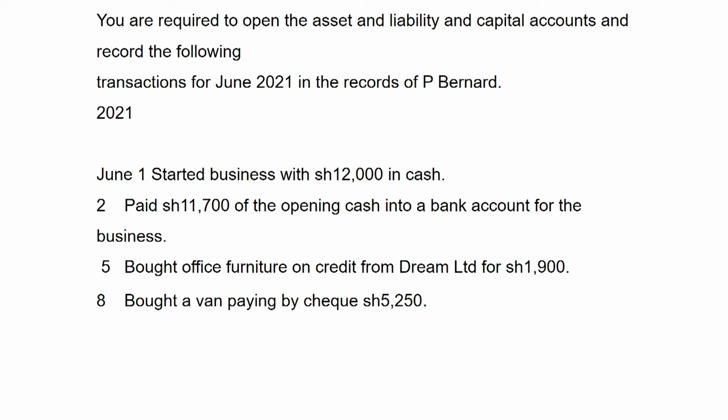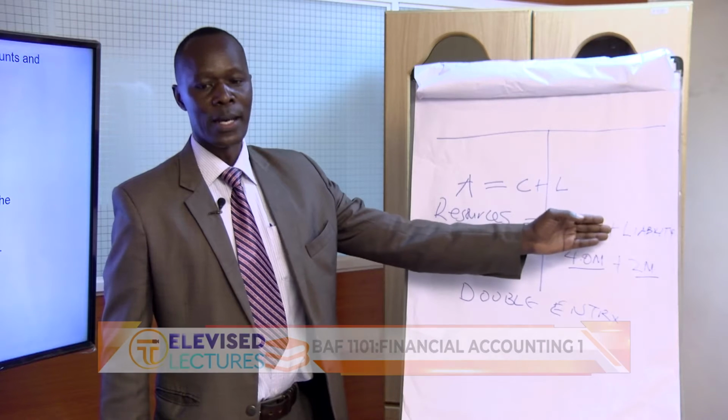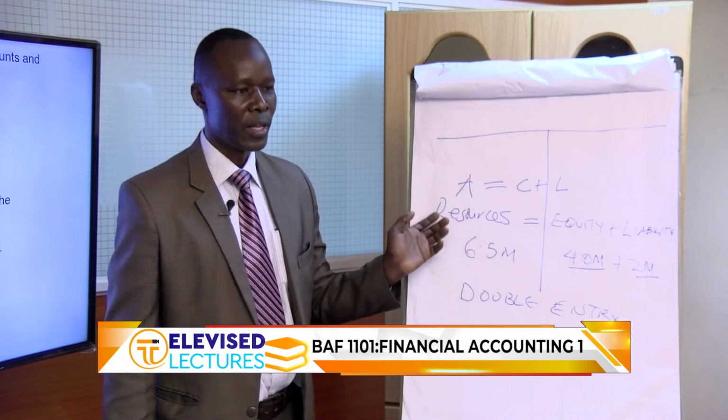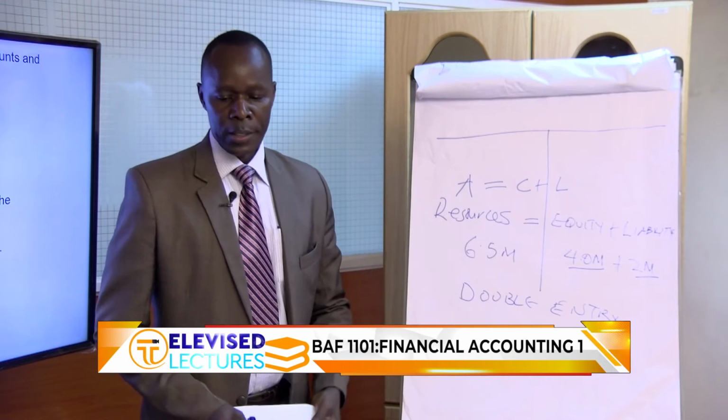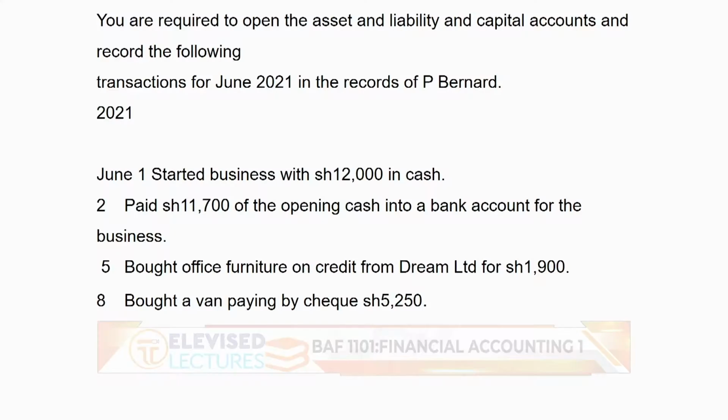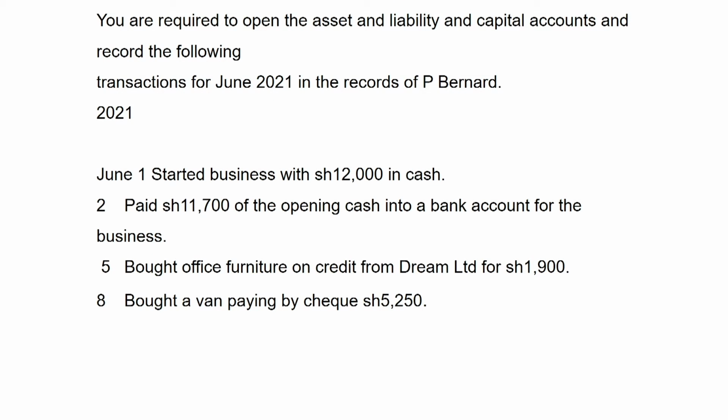As we mentioned before, each transaction has a dual effect. It must be recorded twice because it must show the assets and the other side, the claims against the assets, who provided the funds for that asset. So in this case, on June 1st, when a business is started with 12,000 shillings, then we open a capital account. And the owner has contributed the money in cash. So we are going to open two accounts.